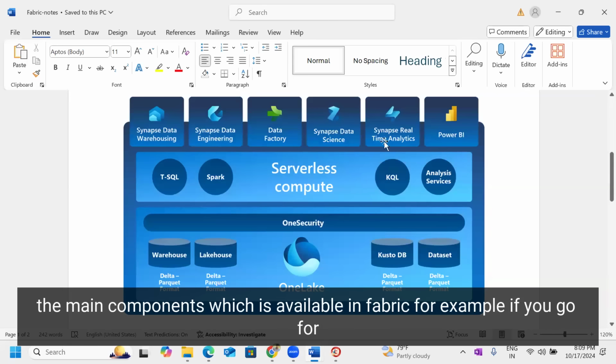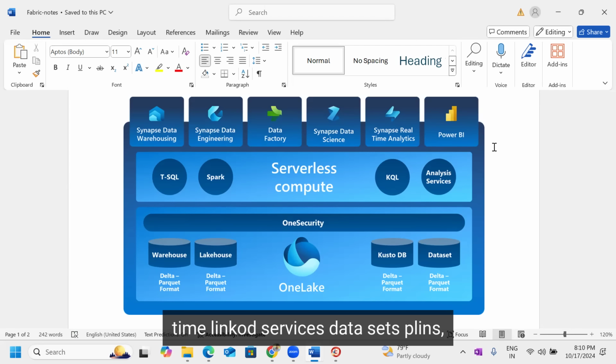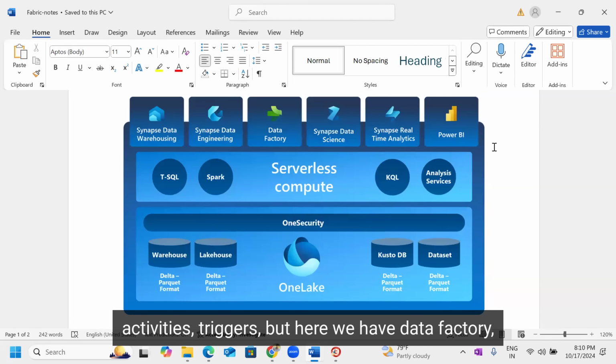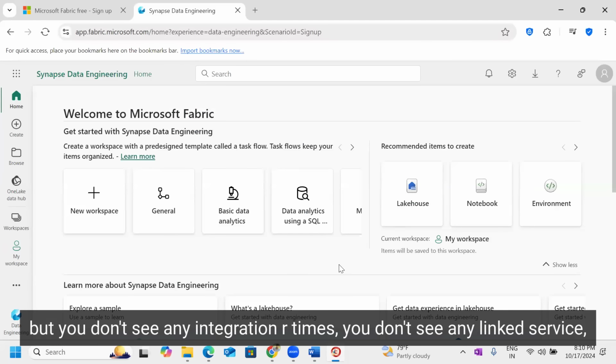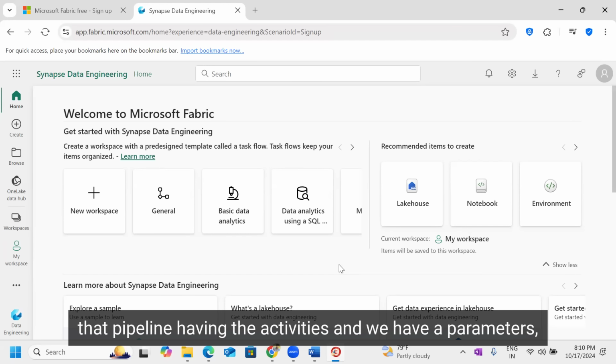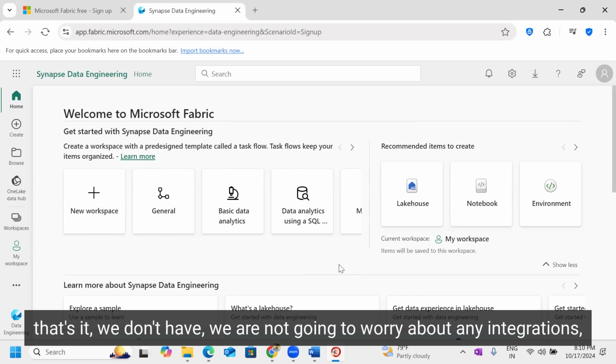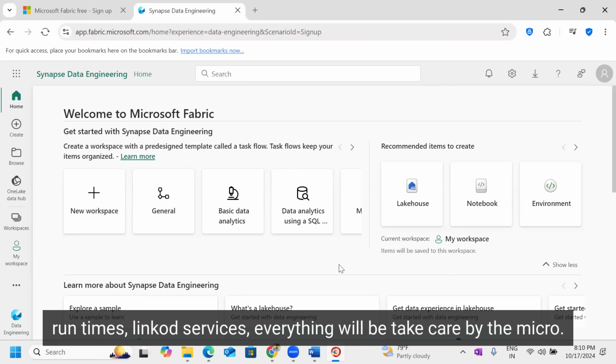these are all the main components which are available in Fabric. For example, if you go for Data Factory, what are the main components? We have integration runtime, linked services, datasets, pipelines, activities, triggers. But here we have Data Factory, and you don't see any integration runtime. You don't see any linked service. You don't see any datasets. Just here we have a pipeline, that pipeline having the activities, and we have simple parameters and triggers. That's it. We are not going to worry about any integration runtimes or linked services. Everything will be taken care of by Microsoft only.